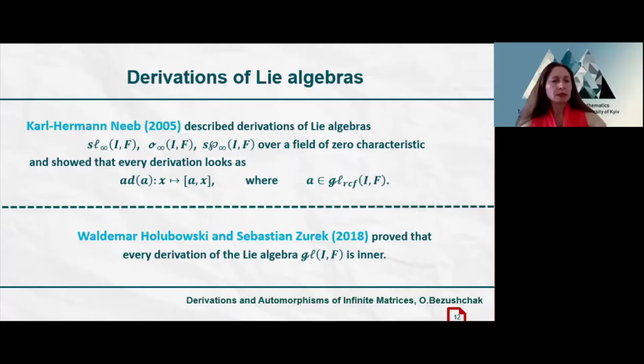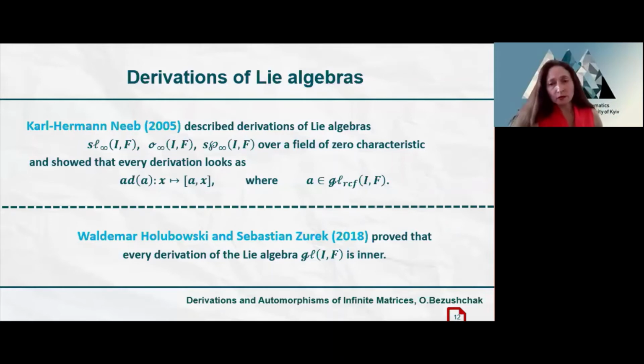In this regard, we would like to notice that Karl Hermann Knepp in 2005 described derivations of special Lie algebras such as L sub infinity, O sub infinity, and P sub infinity over a field of zero characteristic, and he showed that every derivation of these Lie algebras is the adjoint derivation by an element from the Lie algebra of infinite matrices having finitely many non-zero entries in each row and each column.